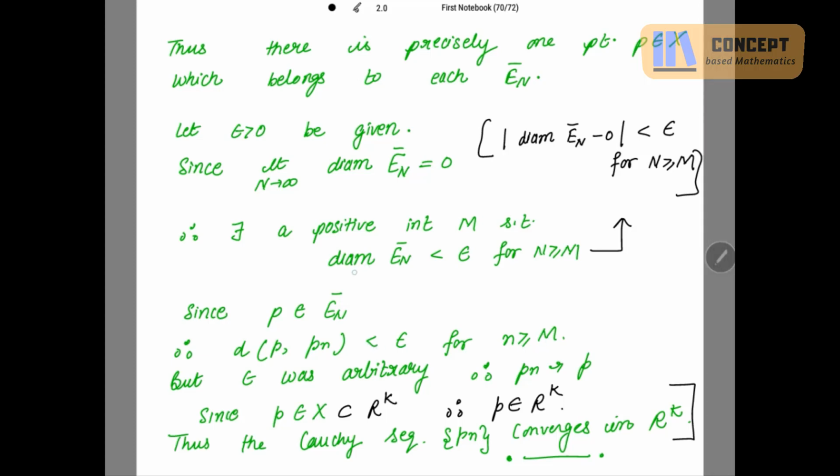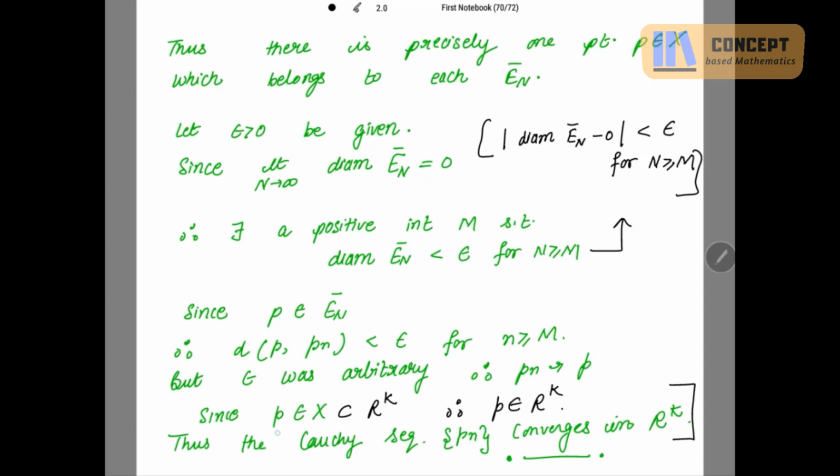Because what is the diameter of En bar? That is the supremum of distances between the points of En bar, which is strictly less than epsilon. If the supremum distance is less than epsilon, then any distance you take with the point P is strictly less than epsilon, right? And our epsilon was arbitrary, therefore Pn is converging to P.